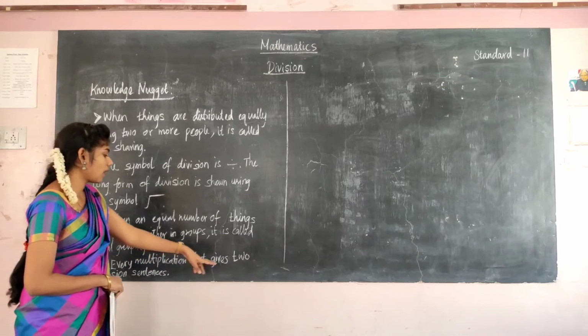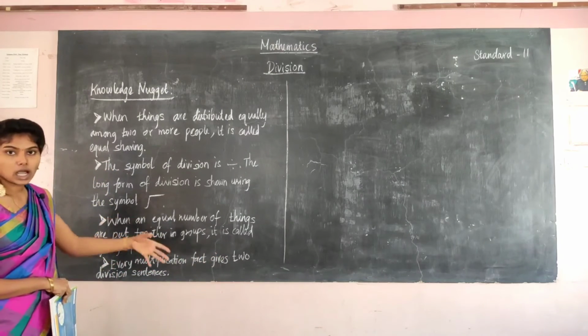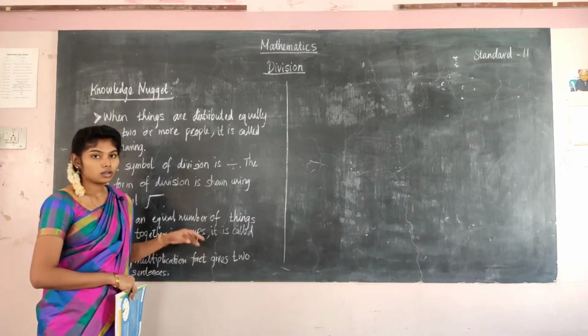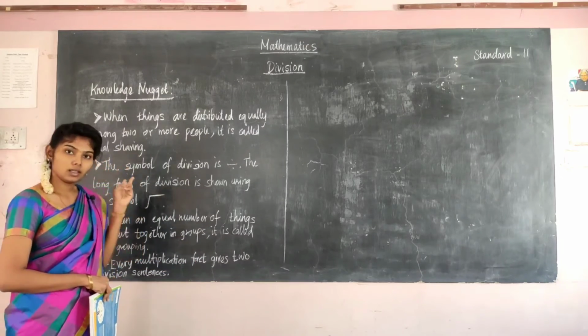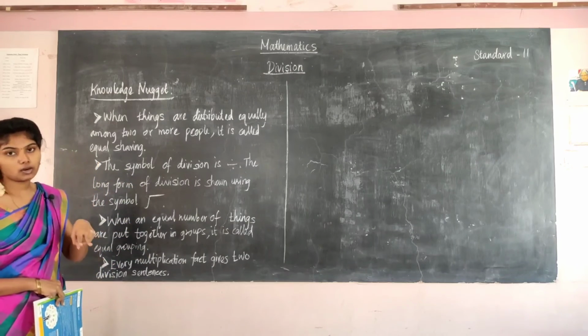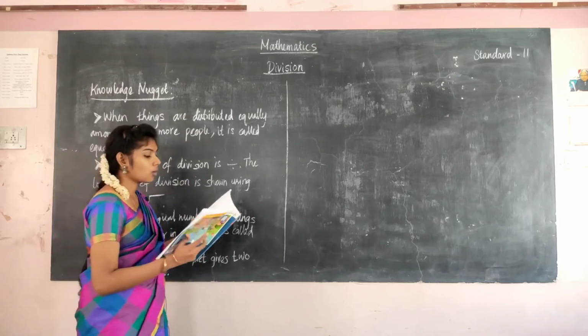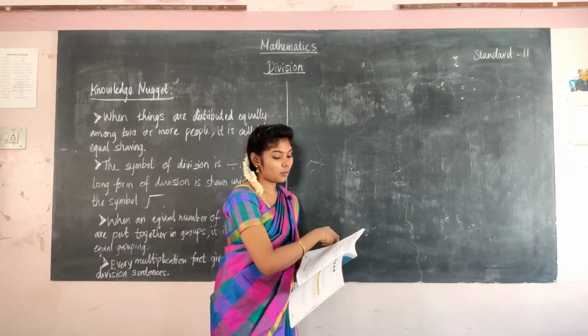Every multiplication fact gives two division sentences. In the last exercise 10.3 we have seen, no, each multiplication sentence gives two division facts. That is, a multiplication fact gives two division facts. And now we are going to see two worksheet problems.